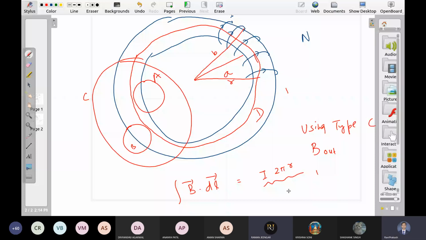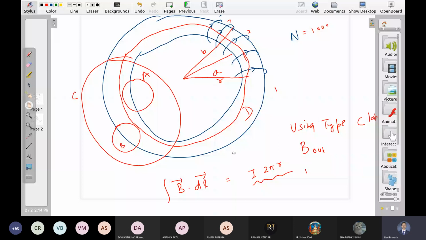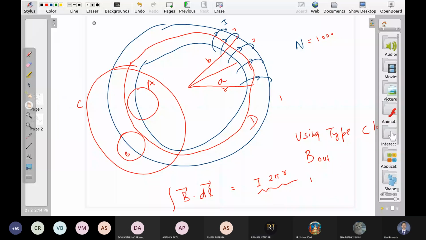Sir, there are total N wires on this toroid. I mean, there are N loops of the wire all over the toroid. Let us say N is equal to 1000. Then there are only 1000 turns on this toroid. And the current through the wire is I, meaning in each wire there is a current I. Sir, N I should be there, and I should be there.